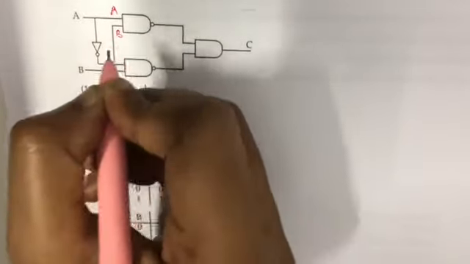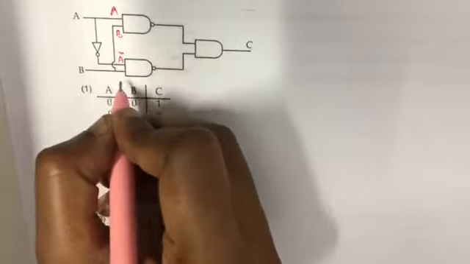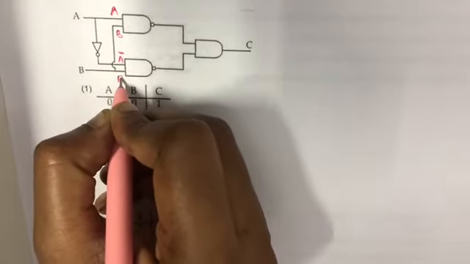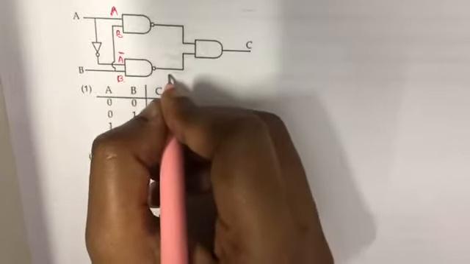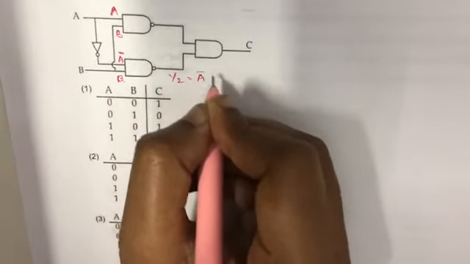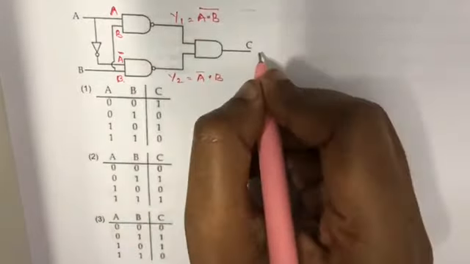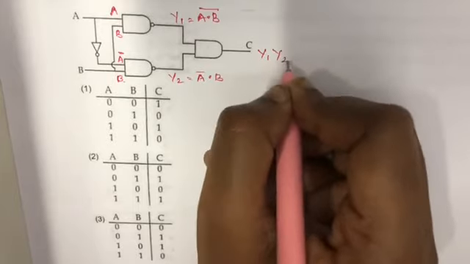A, B, A bar, Y2 is equal to A bar into B, Y1 is equal to A and Y2.